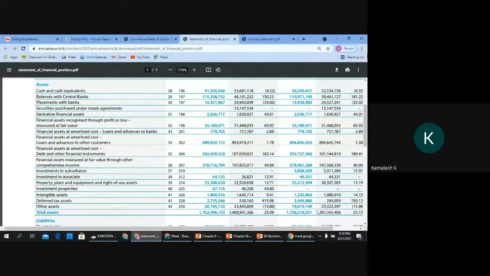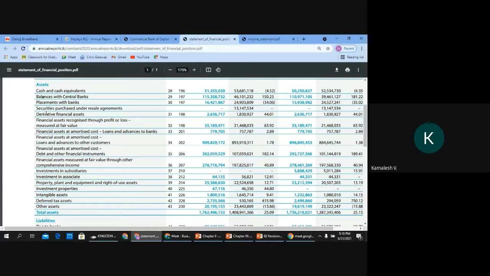So commercial bank or the financial institution presents its financial information in the order of liquidity, and that is in the order of decreasing liquidity. Which means the most liquid item will be at the top. You see, cash and cash equivalents.